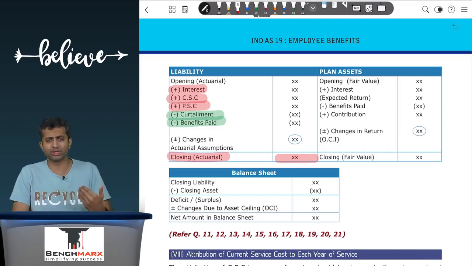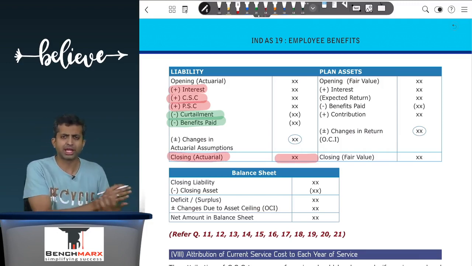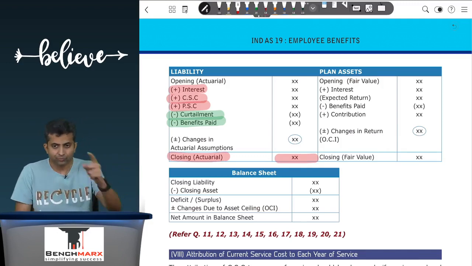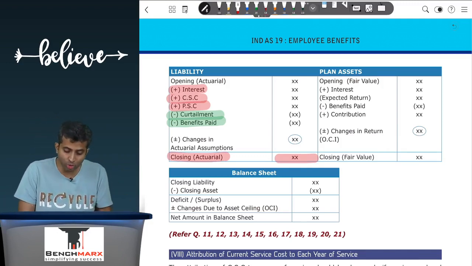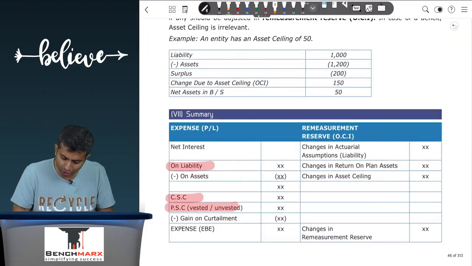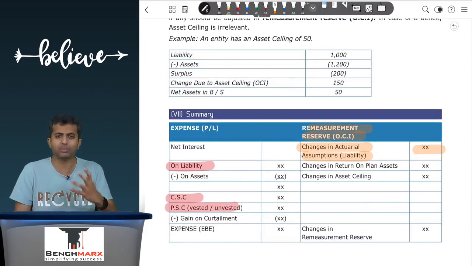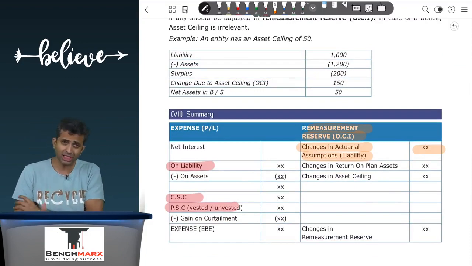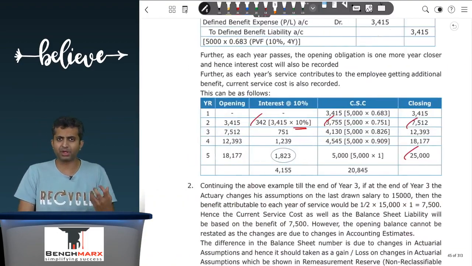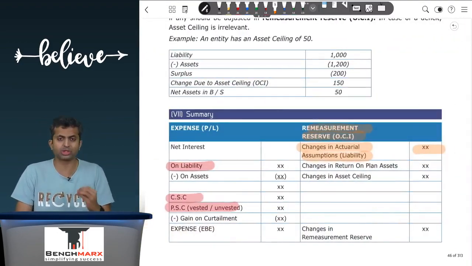The actuaries will measure the plan, and if there's, like in our example, you got 18,500 and something in the third year, in which case if the balance does not tally, that is due to different estimates which are used by the actuary as compared to estimates which were earlier taken, and hence this is a change in actuarial assumptions which is taken as a part of remeasurement reserve in the other comprehensive income. So over here there is a remeasurement reserve in the other comprehensive income, out of which this balance will go. Now, this is one part of the defined benefit liability working. This detailed disclosure has to be given in the notes.